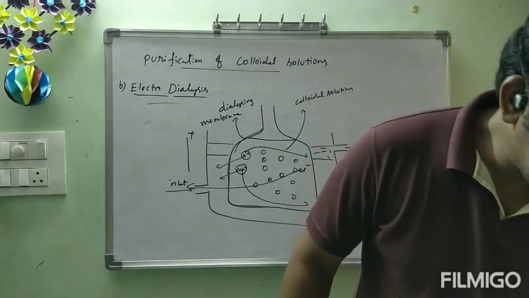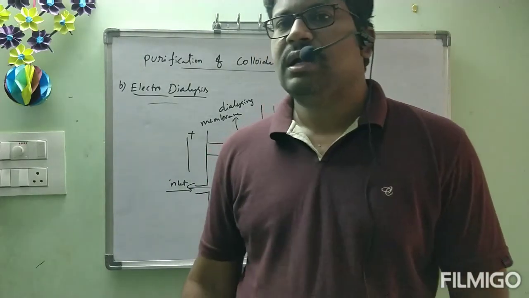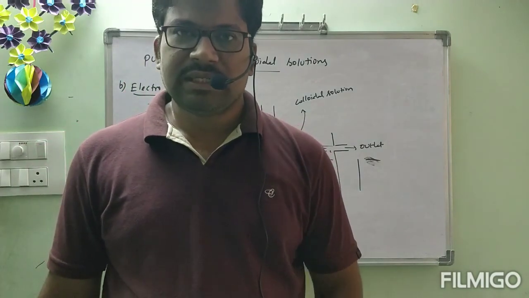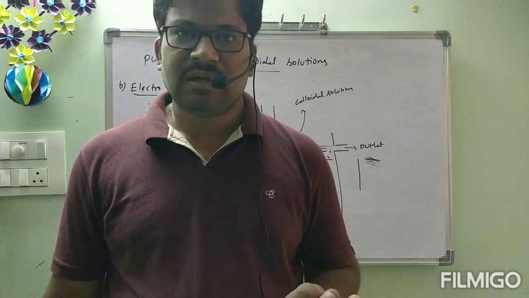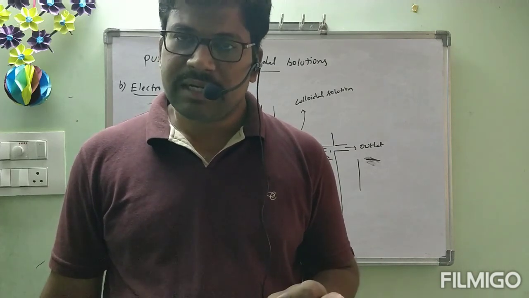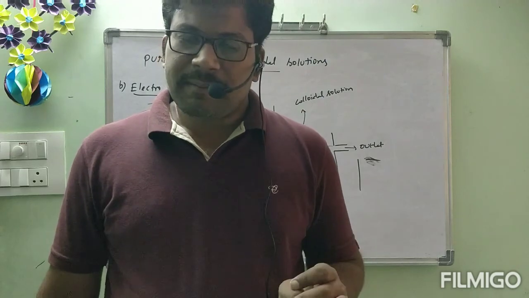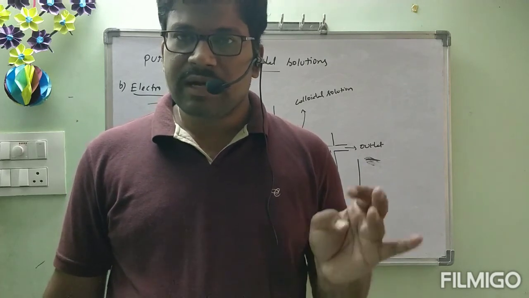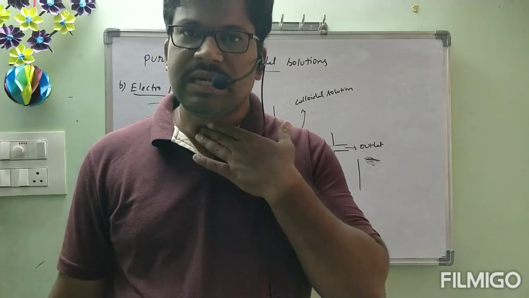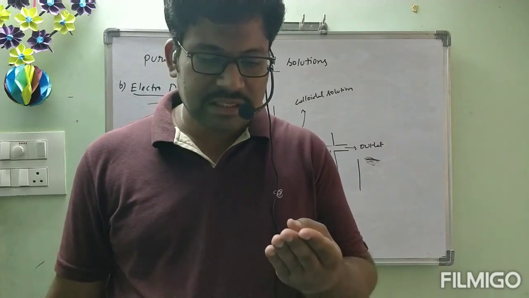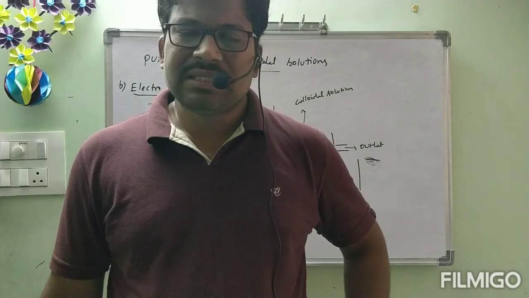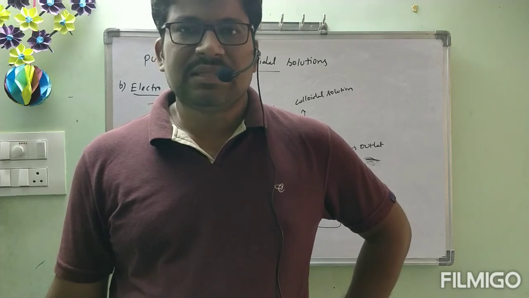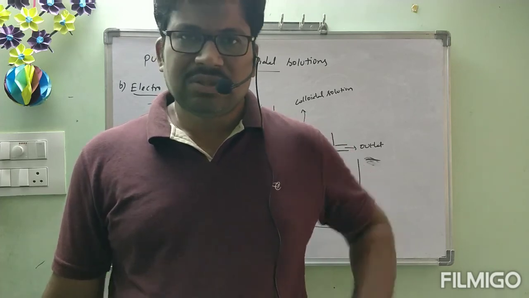I hope you understood the class. Today, what topics have we seen? In today's class we have seen how we can prepare colloidal solutions by using three techniques: chemical methods, second one electrical disintegration or Bredig's method, and third one peptization. After that we started with purification of colloidal solutions. Under purification, the first method we have seen is dialysis, the second method is electrodialysis. Both are the same only, just electrodialysis is nothing but we increase the speed of dialysis by using electrical energy, that is anode and cathode electrodes. Okay, these two processes we have seen.